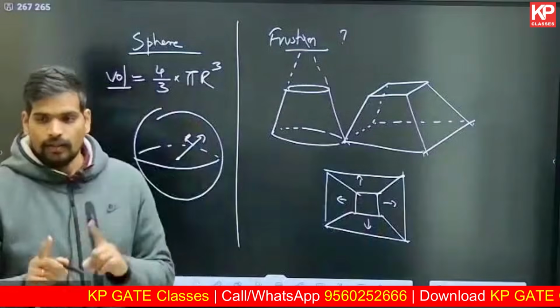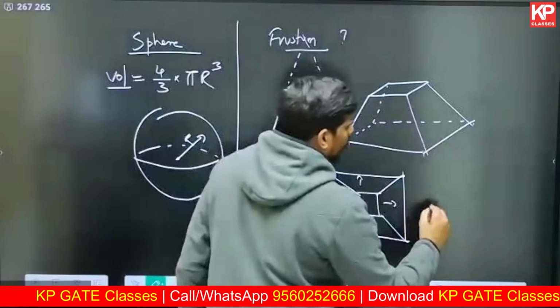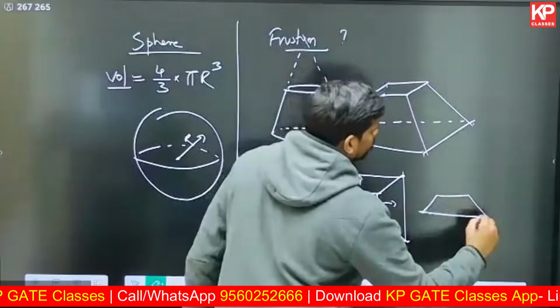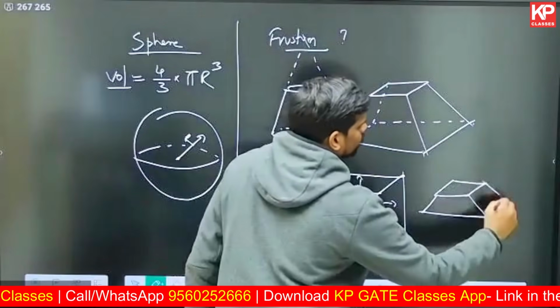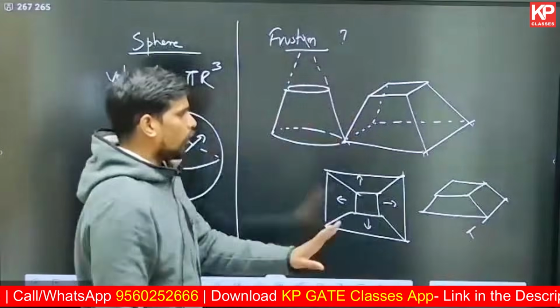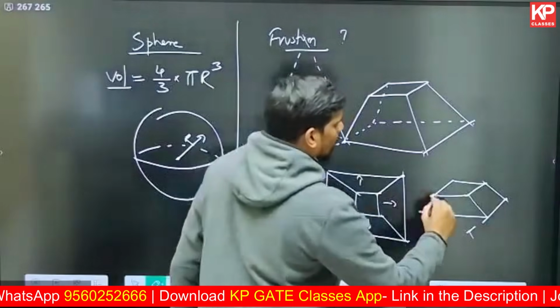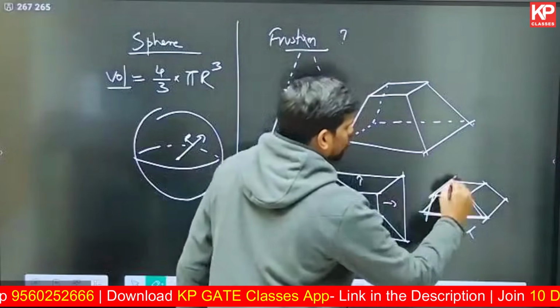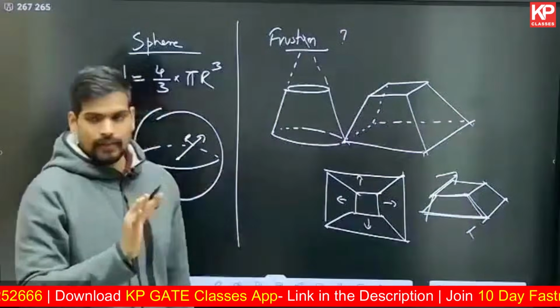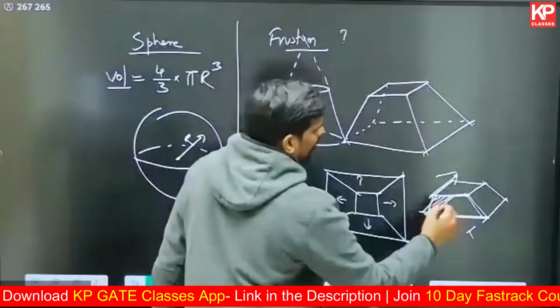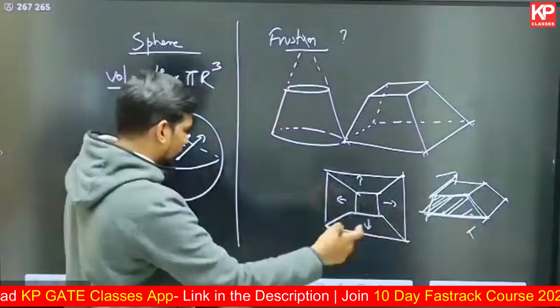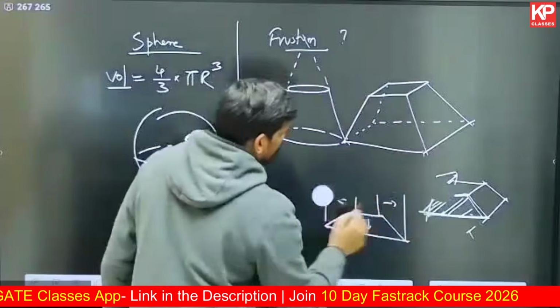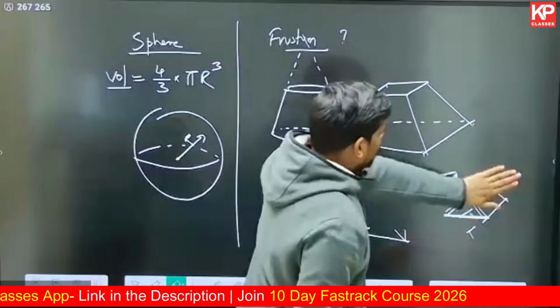That's what frustum is. Frustum is not a solid where you have a trapezium which is extruded. This is not frustum. I hope you are able to understand the difference. Here I am taking a trapezium and then extruding it in one direction. That is different. Here this particular surface is plane. For this solid, the formula will be different, which we will discuss in a while.